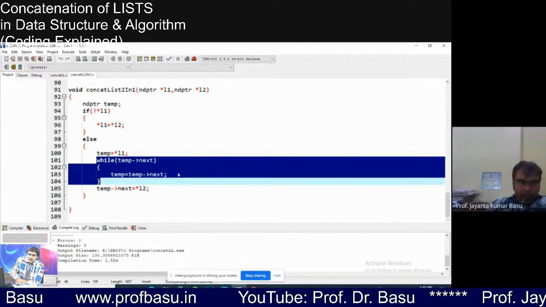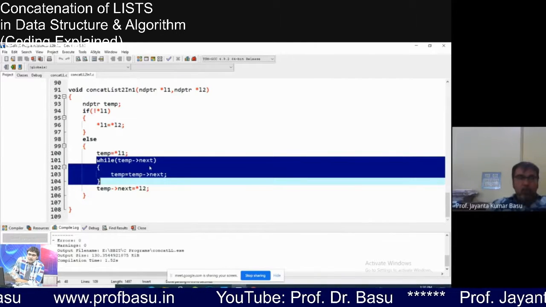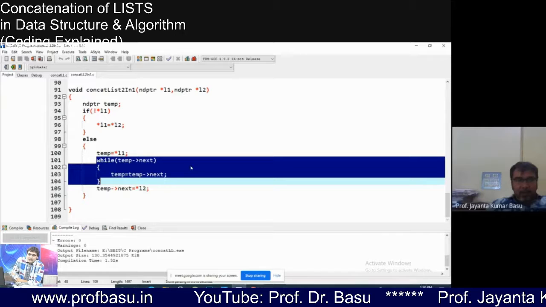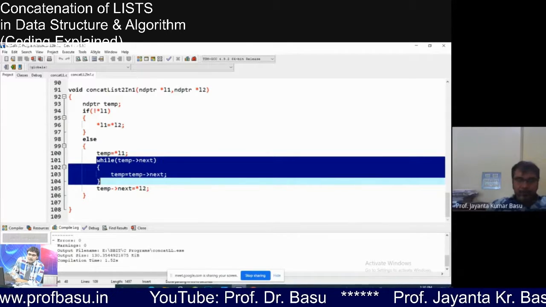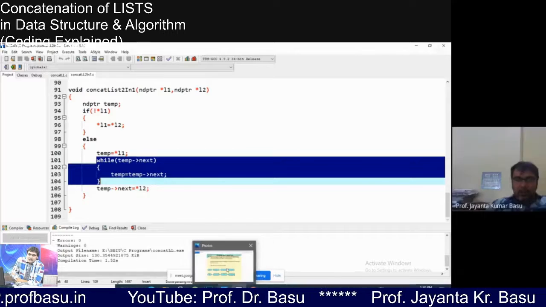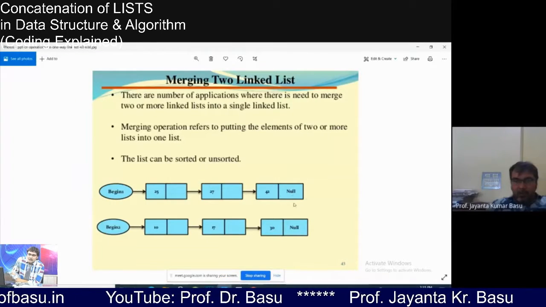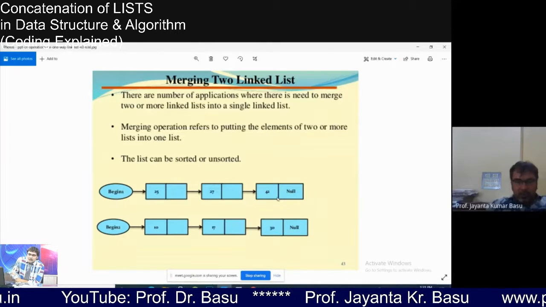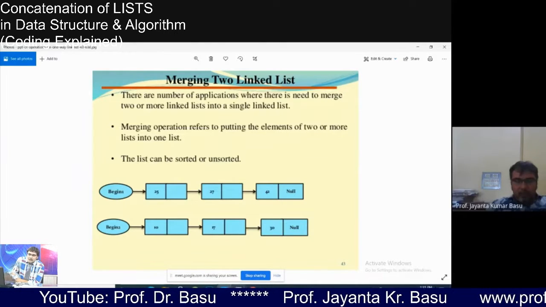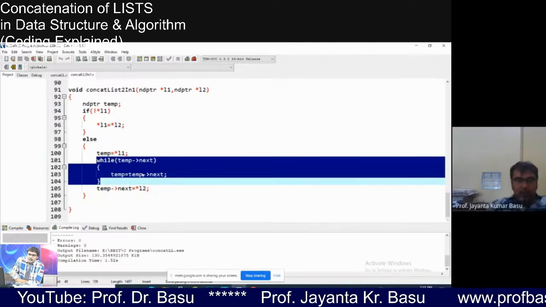Because after the last node, we will connect that node with the first node of the second list, isn't it? Our purpose is to connect this last node with the first node of the second list. So I have to reach the last node now. This while loop is for that purpose.